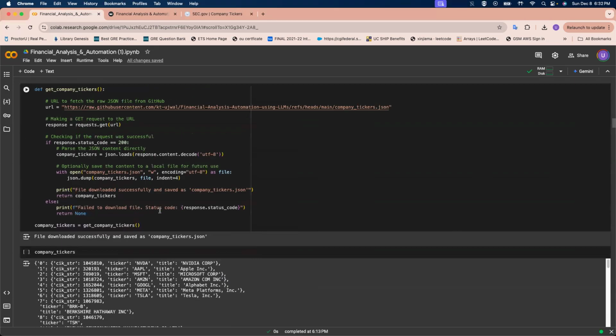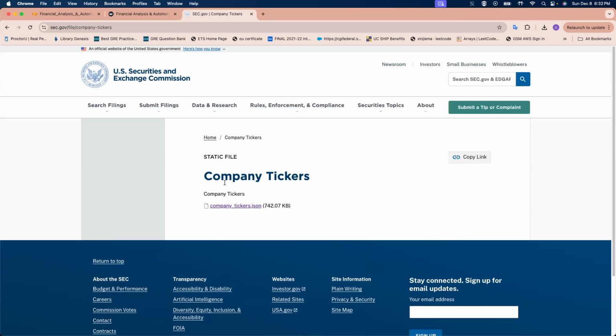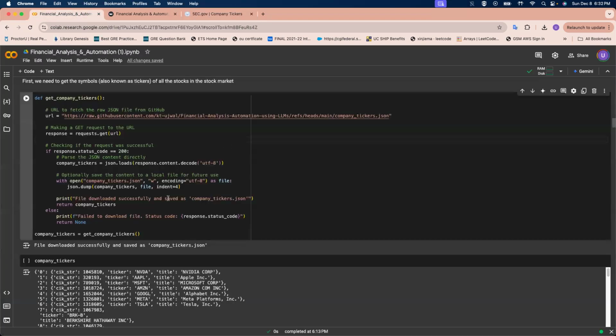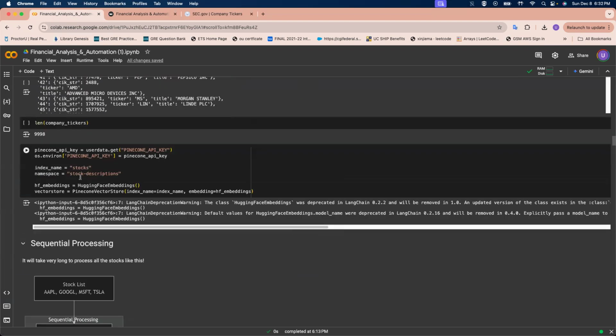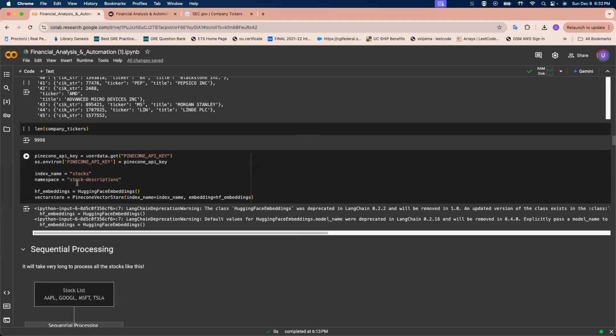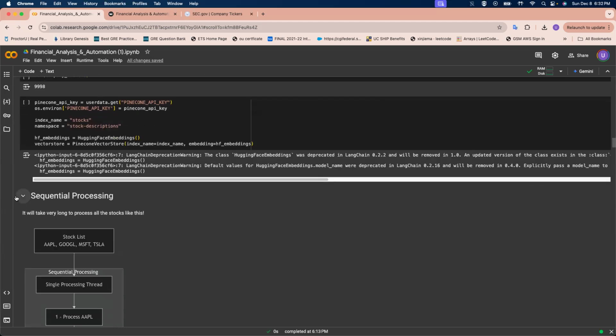So we get the company ticker information from this area and retrieve all the company tickers. Once we have done that, our goal is to create the vector store of all the embeddings of the business summaries as well as the tickers of the companies that we have fetched from the SEC.